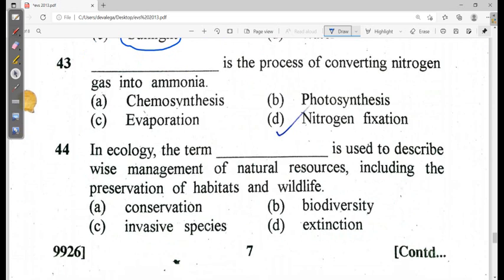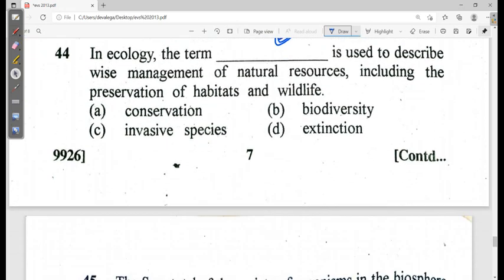Next is 43. Is the process of converting nitrogen into ammonia. Okay, that means nitrogen fixation. That is option D. After that, you are having this question number 44. What it says: the ecology, the term, is used to describe wise management of the natural resources, including the preservation of habitats and wildlife. It is simply conservation, nothing else.